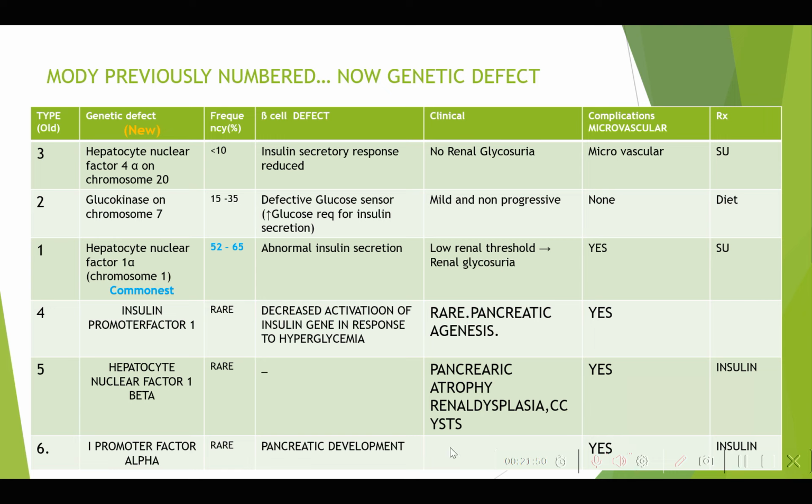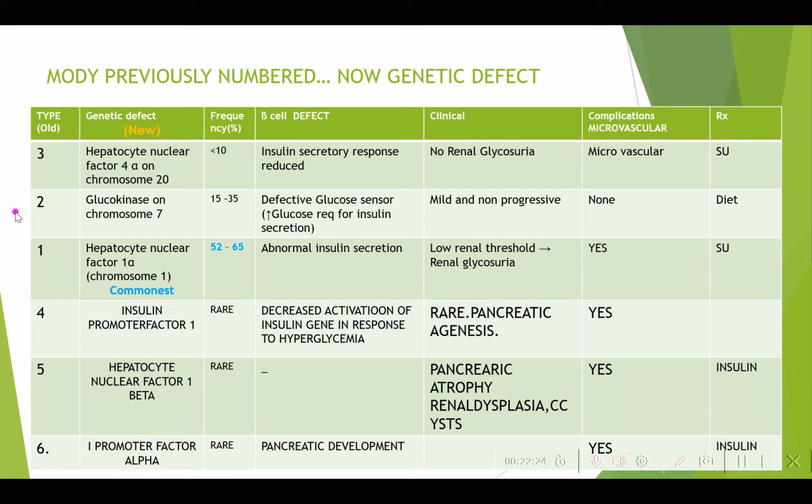Which is the most common one? That is the old type 1: hepatocyte nuclear factor 1 alpha on chromosome 1. It is more than 50% prevalent, has abnormal insulin secretion, and is treated with sulfonylurea. The second most common is glucokinase on chromosome 7, which is 15 to 30 percent and has a defective sensor. Because the sensor is broken, increased glucose in the body may not result in increased insulin secretion, but because the baseline insulin is there, it is a mild and non-progressive disease which only requires diet.